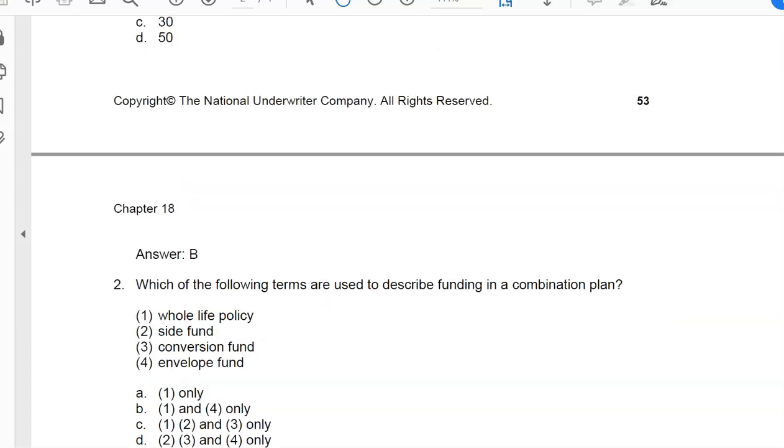Number 2, which of the following terms are used to describe funding in a combination plan? Well, first you have to know what a combination plan is. Defined benefit plans, it's particularly advantageous because it adds to the limit on the deductible contributions. Whereas compared to a defined contribution plan, the cost of the life insurance must be part of the contributions limit.